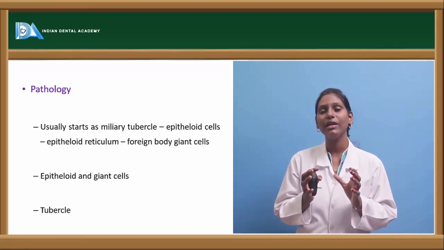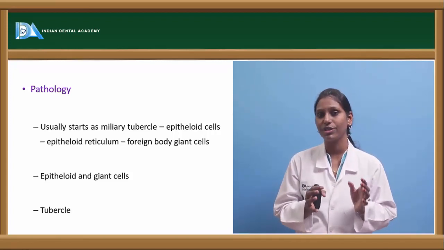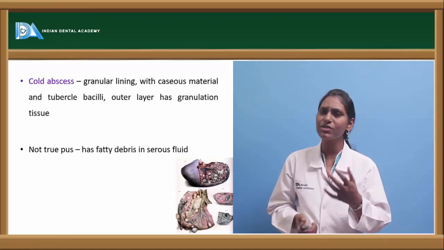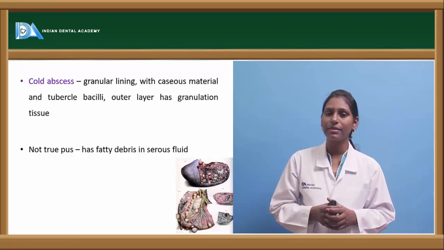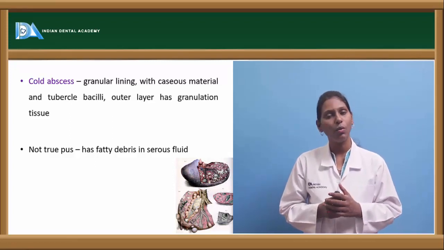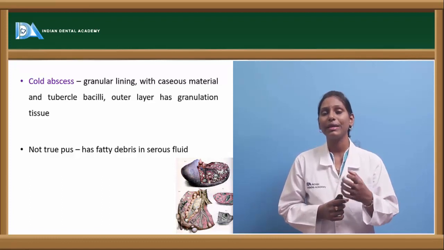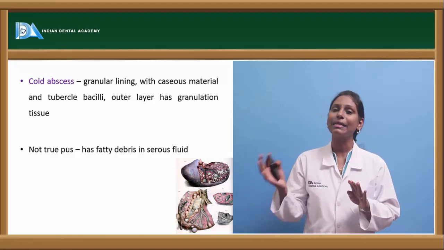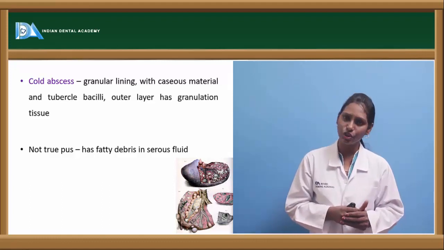So, this is how a tubercle appears, and this tubercle is a pathognomonic feature of tuberculosis. After this tubercle, if properly treated with anti-tubercular drugs, you will see a healed tubercle. What happens in this healed tubercle? All the caseative material underneath gets drained off and healed, and it is replaced by fibrous tissue. So, this is nothing but a healed tubercle.